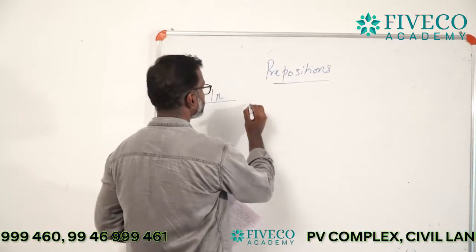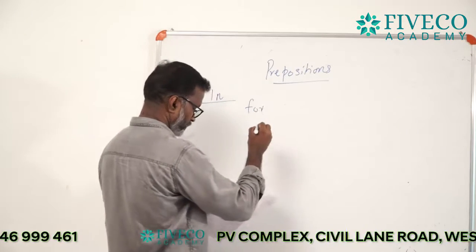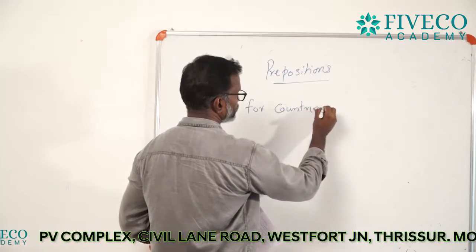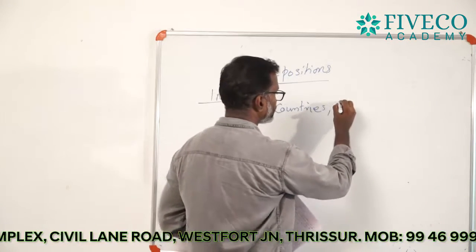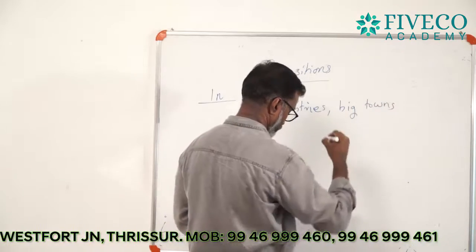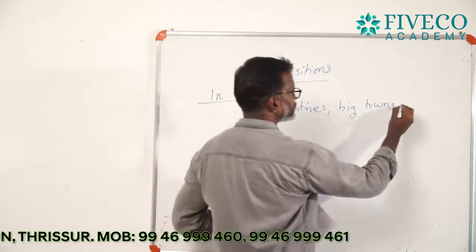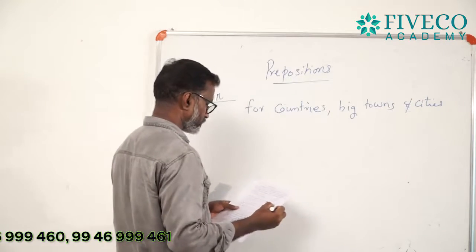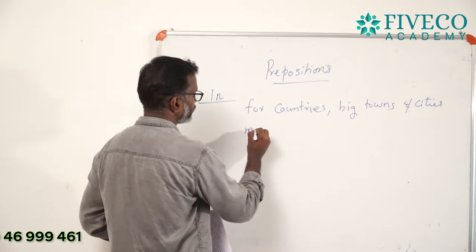So some conditions are there: for countries, big towns and cities, month and year.